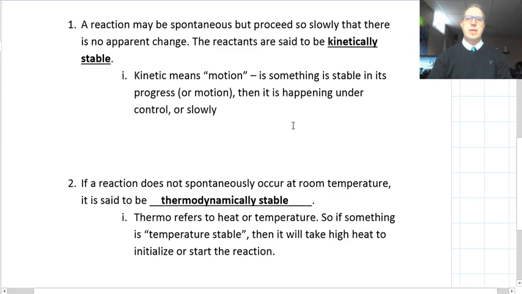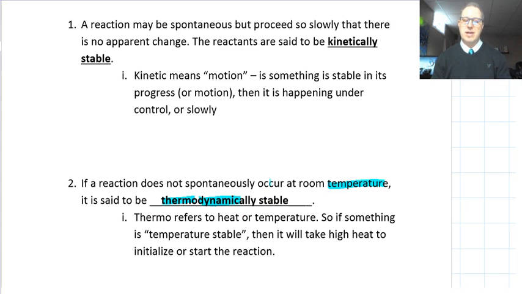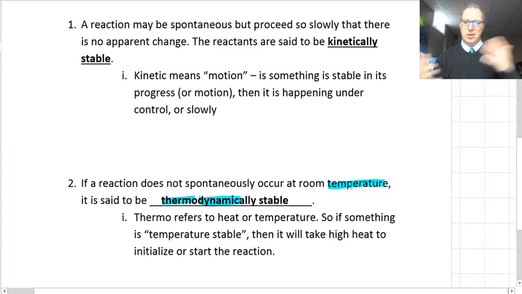Question number 2. If a reaction does not spontaneously occur at room temperature, it is said to be thermodynamically stable. So I want to focus on temperature. The first part of this word is thermo, which refers to heat, temperature. Dynamic is movement, right? So the movement of energy. And if something is heat, movement, stable, that means that at room temperature there's not sufficient energy to kickstart this reaction. So it's fairly stable. You'd have to apply energy to it in order for it to initialize or to start.